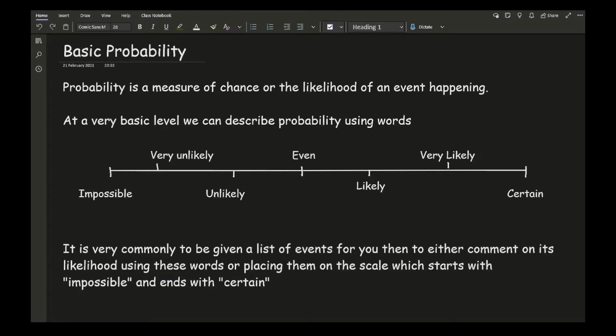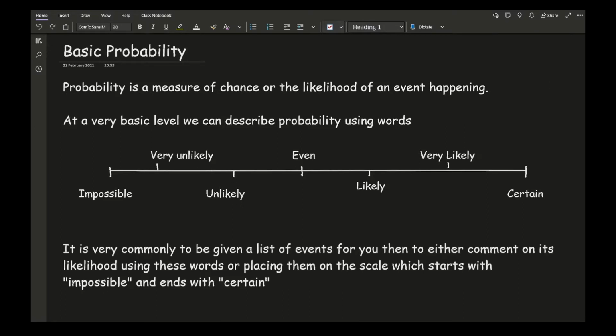Now at a very basic level we can describe the probability using words and using the scale that you can see on the screen. So typical words are impossible, very unlikely, unlikely, even, likely, very likely and certain. Now, it is very common to be given a list of events for you to either comment on its likelihood using these words or placing them on the scale which starts from impossible to certain.